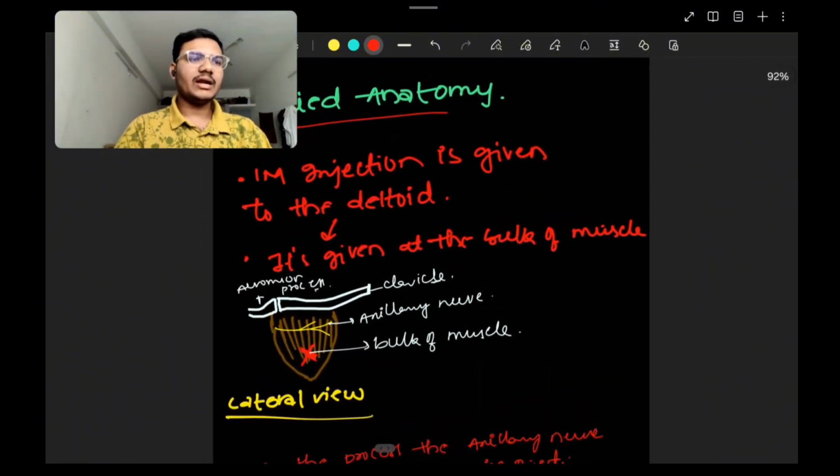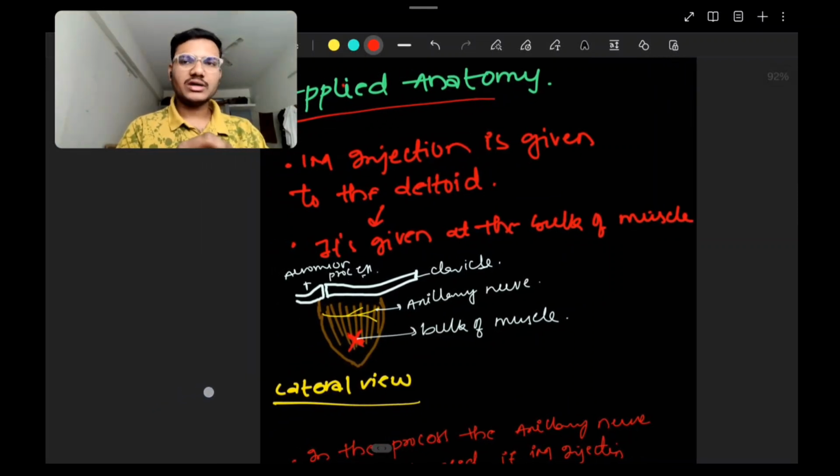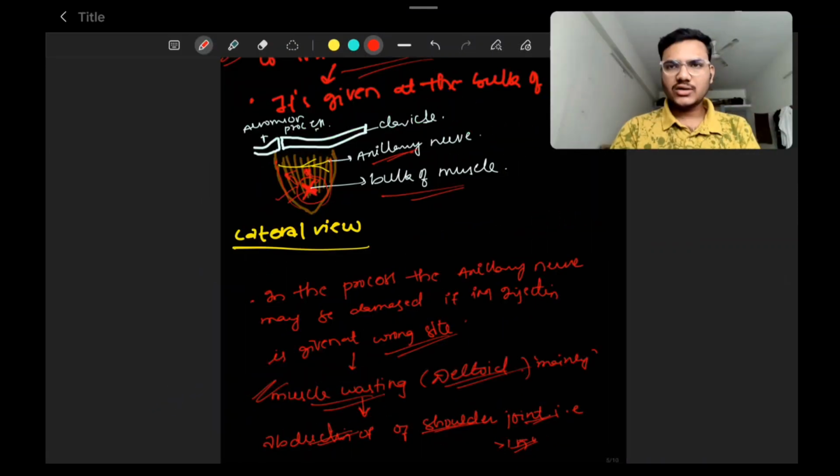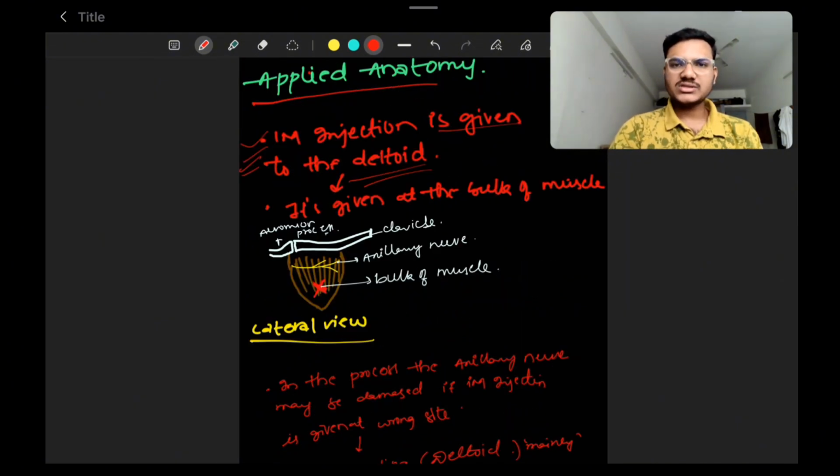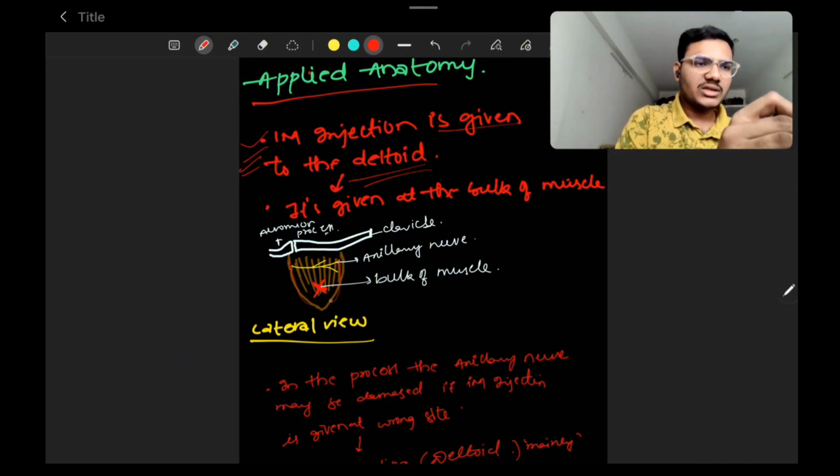And then the applied anatomy, which is very important for clinical practice. We generally give an intramuscular injection. Intramuscular injection is given to the bulk of muscle. To elicit the bulk of the muscle, we take two hands and pinch over the muscle, so that we are palpating the bulk of muscle. So when we consider this to be the deltoid muscle, this part is the bulk of muscle, and the axillary nerve runs a bit superiorly.